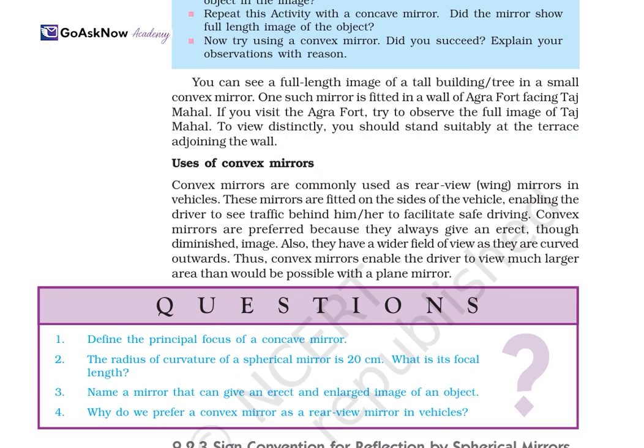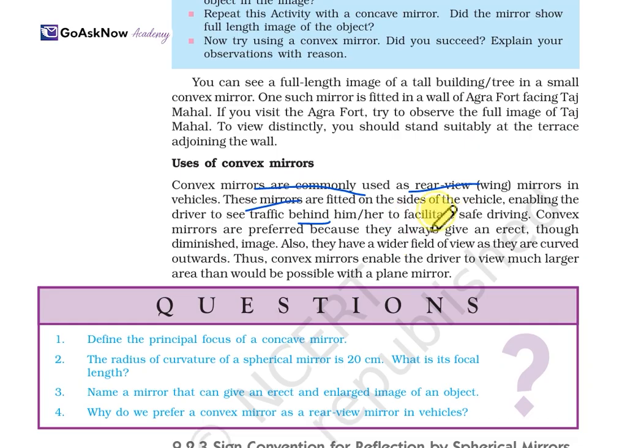Now uses of the convex mirror, where it is used. Convex mirrors are commonly used as rear-view mirrors in vehicles. These mirrors are fitted on the sides of the vehicle, enabling the driver to see the traffic behind. So for vehicle purposes, convex mirrors are used.